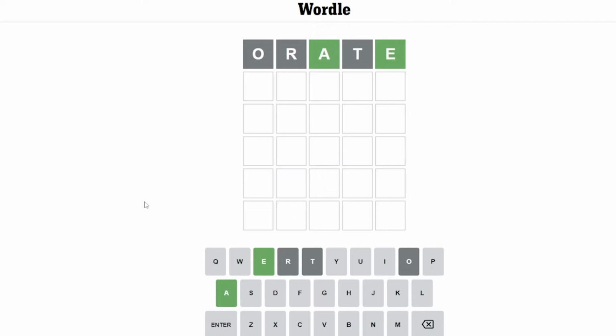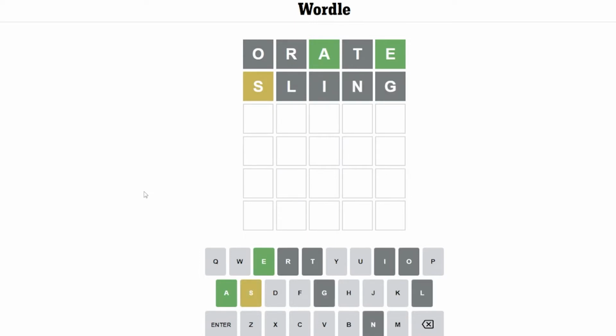There's just too many things that go in that pattern, but we will try and use S and N. Maybe a word like swing would be good, or spunk. I think swing. I like swing as an elimination guess, but this combination of letters does not suggest that there could be a W in here to me. So let's play sling, if that's better. I guess it's not better. Well, that's not great, but we did eliminate a bunch of letters, and we did pick up the S.